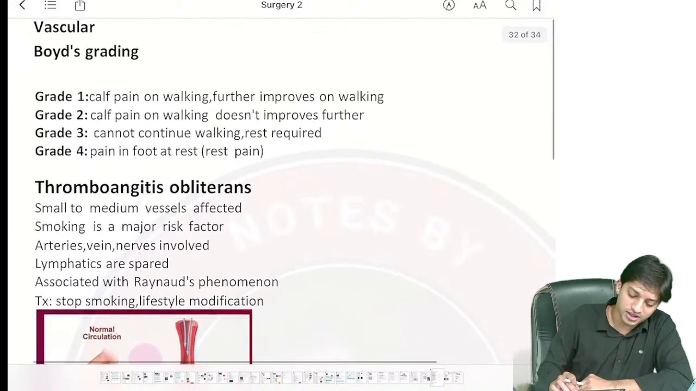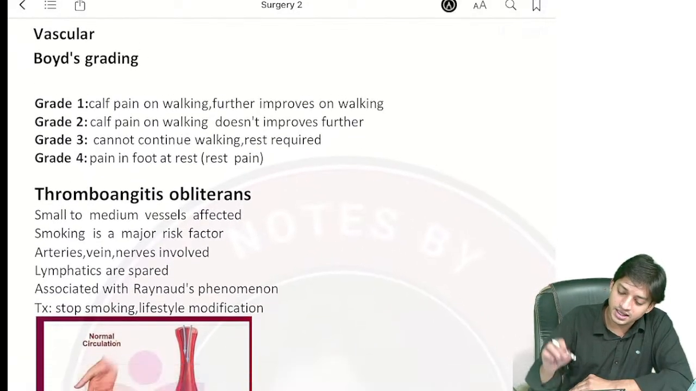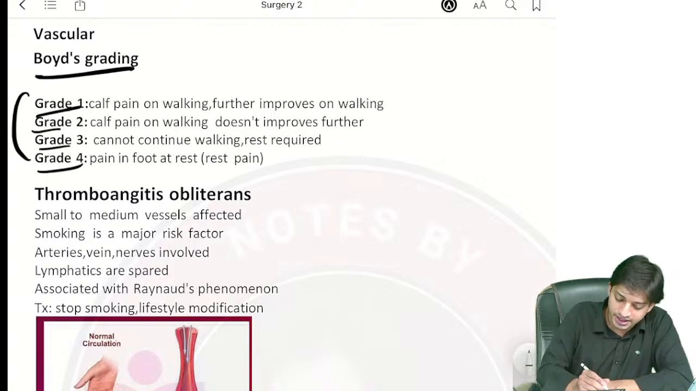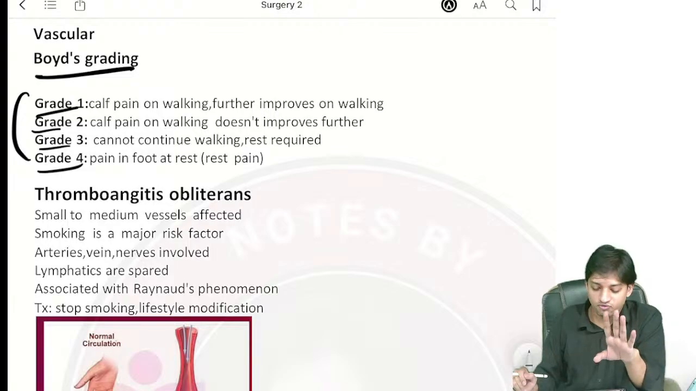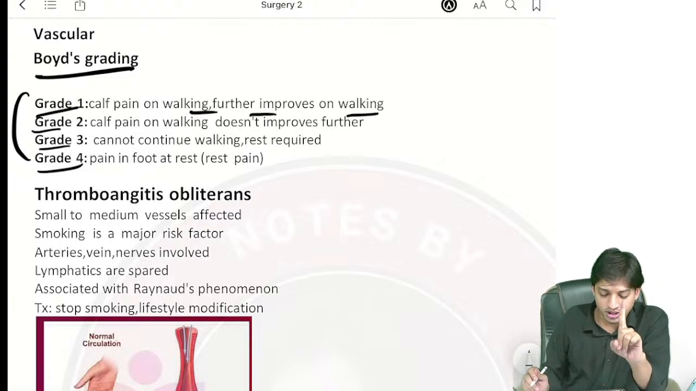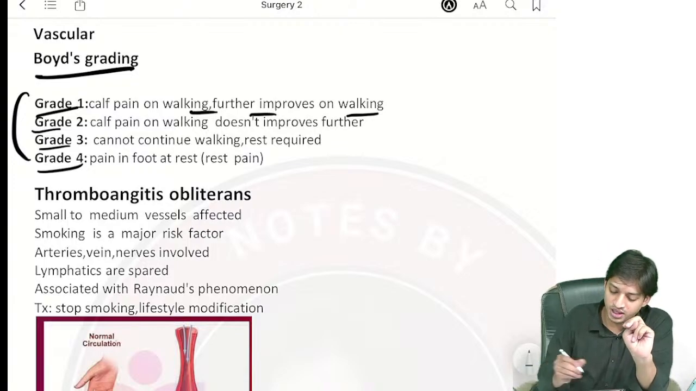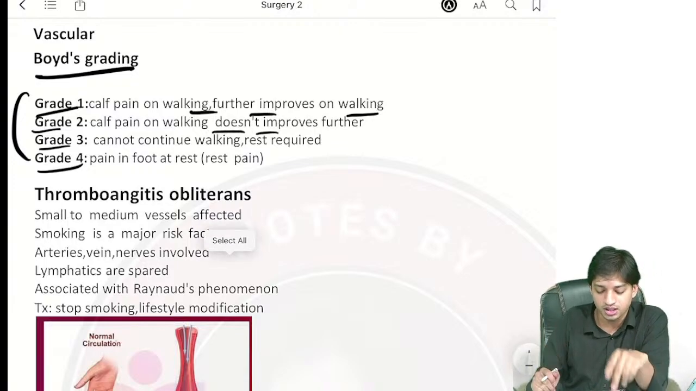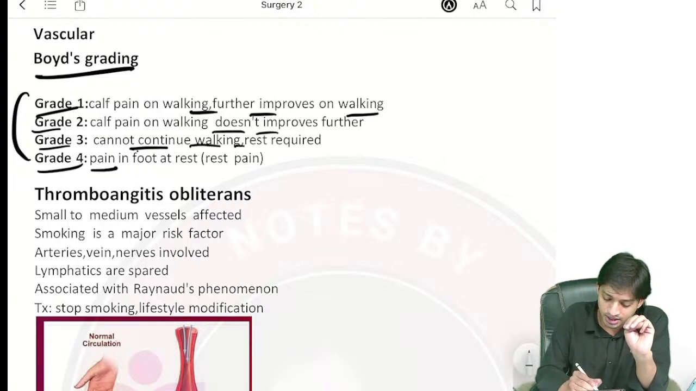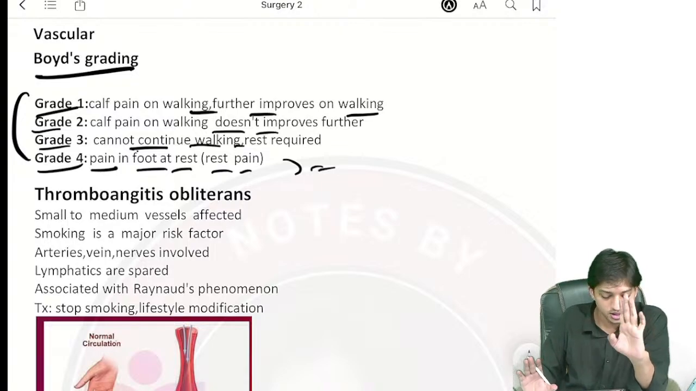Now coming to the vascular grading, right? Coming here to the Boyd's grading, you have here grade 1, grade 2, grade 3 and grade 4. Grade 1 is calf pain, right? On walking it improves further. Grade 1 Boyd's grading. Grade 2, we have the calf pain on walking that doesn't improve further. Grade 3, cannot continue walking, rest is required there. And grade 4, pain in the foot at rest, rest pain is there, right?